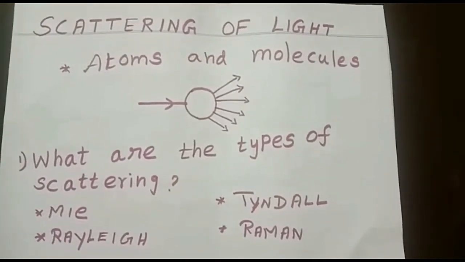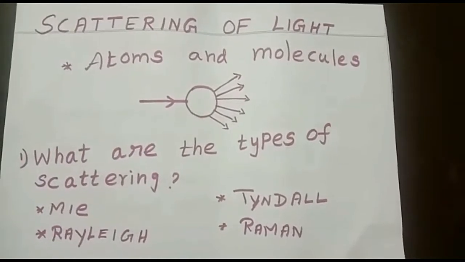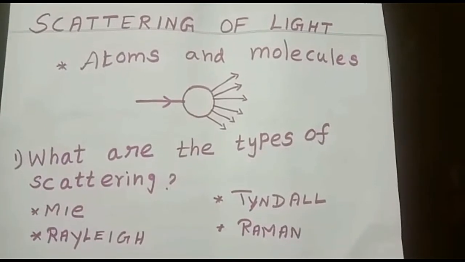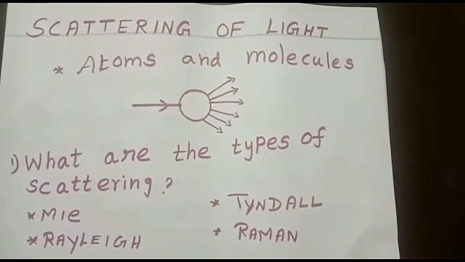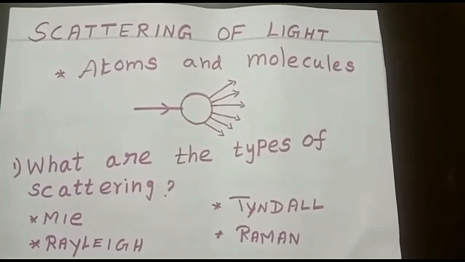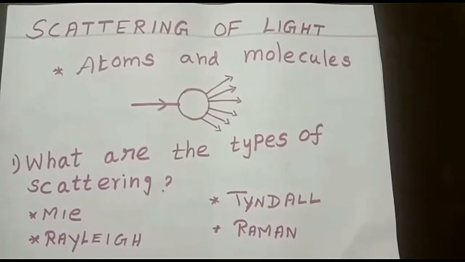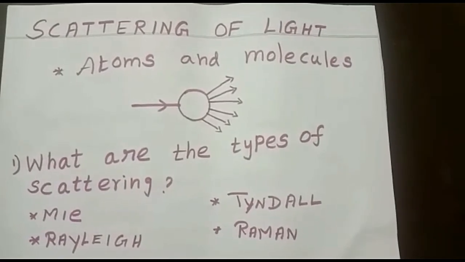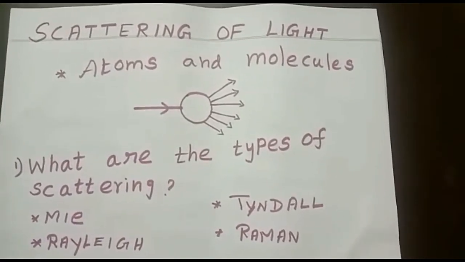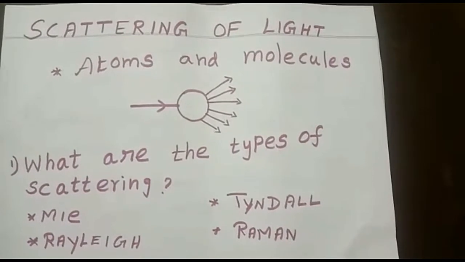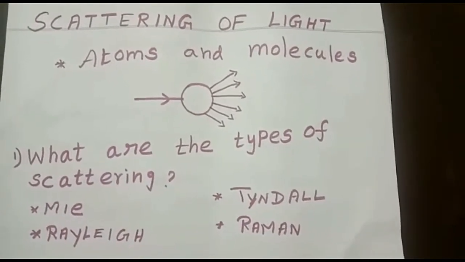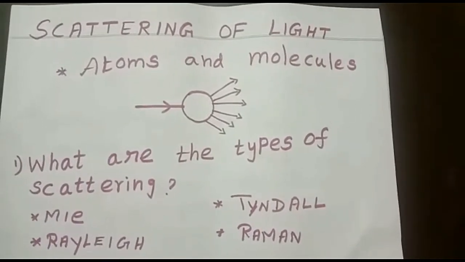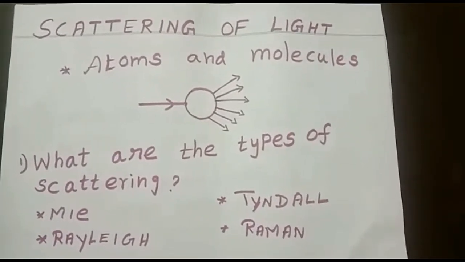The reason why the clouds appear white in color: a white light falls on the water droplet. All the colors are equally scattered and they combine together to form a white light. So this is the cause of the appearance of white clouds.